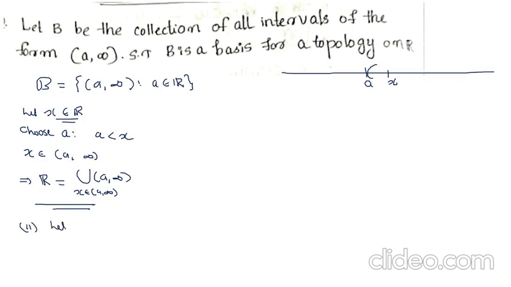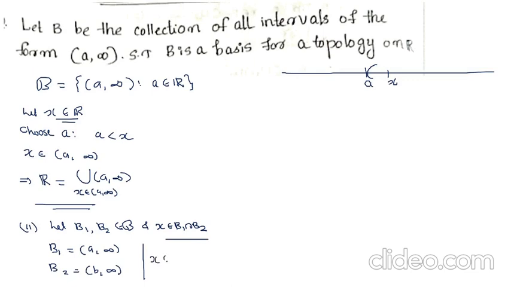For that, let B1 and B2 belong to B and x belong to B1 intersection B2. Now B1 and B2 belonging to B means B1 is of the form open interval (a, infinity) and B2 is of the form open interval (b, infinity), and given that x belongs to B1 intersection B2, that is, x belongs to (a, infinity) intersection (b, infinity).